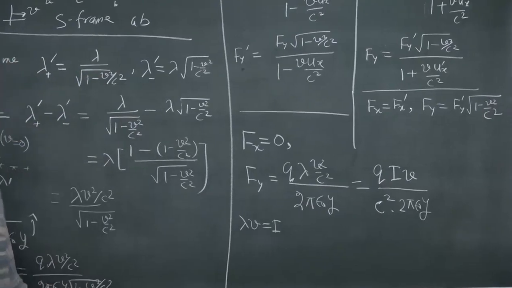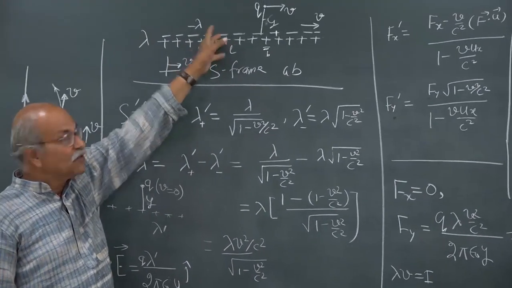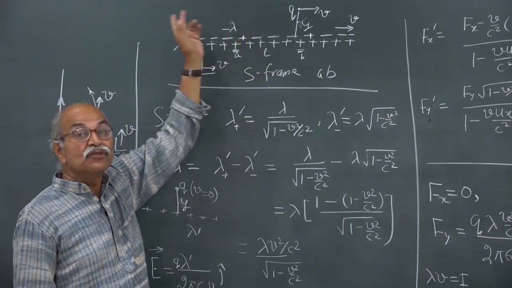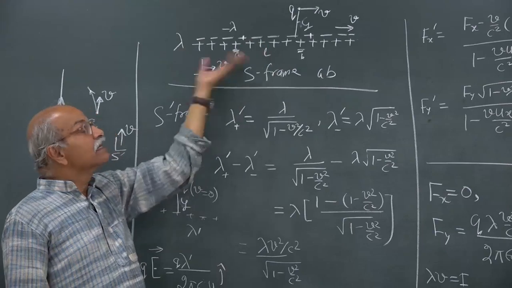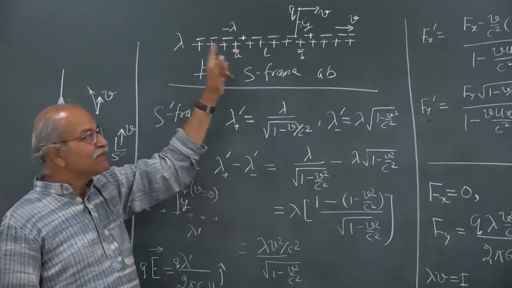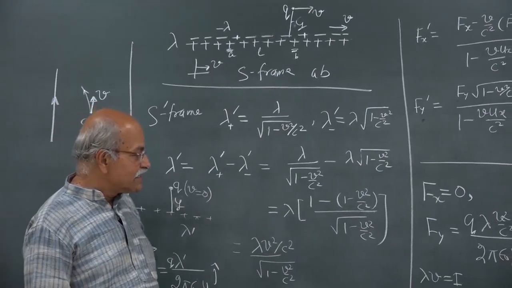Where I is now the current, you do not have linear charge density, but you do have current, because your positive charges are not moving, only the negative charges are moving. So, you have a current in negative x direction, negative charge is going in positive x direction. So, that current I am writing here.